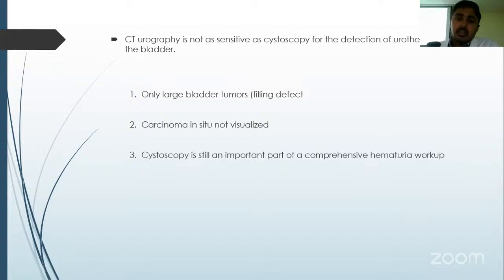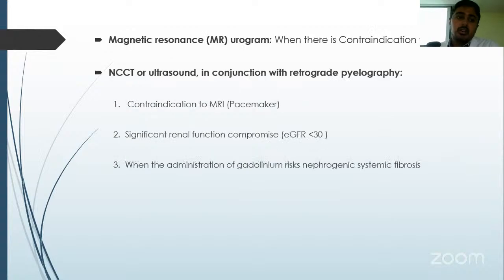CT urography in case of bladder is not as sensitive as cystoscopy. Only large bladder tumors can be detected. Carcinoma in situ cannot be identified. Therefore, it again emphasizes that cystoscopy cannot be left behind, and it is an important part of comprehensive hematuria workup.